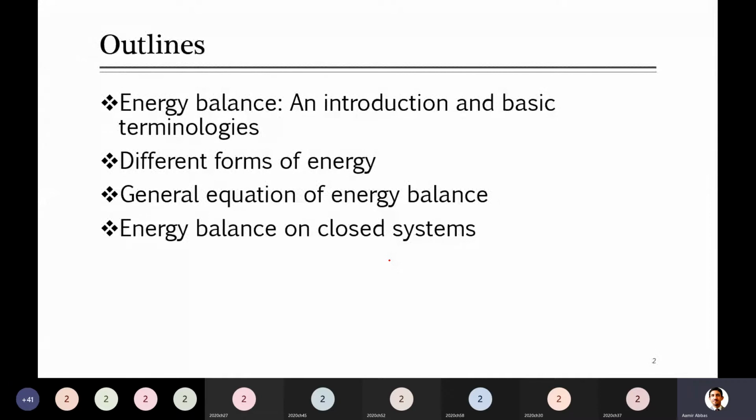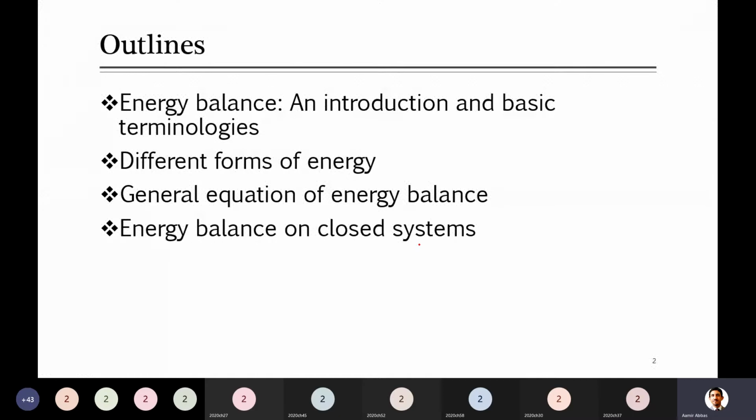Some terminologies we have already discussed when we studied material balance. Most of those things will still apply here while you will be solving energy balance problems, while some terminologies are new, which are specifically related to energy balance. So we will quickly go through them today, inshallah.